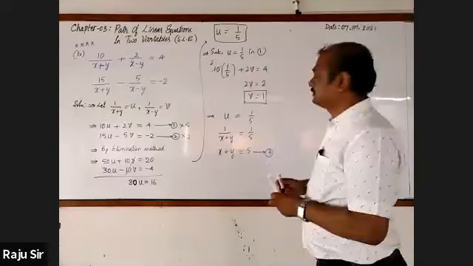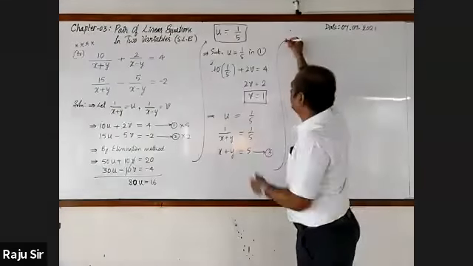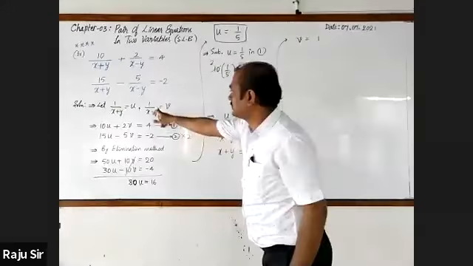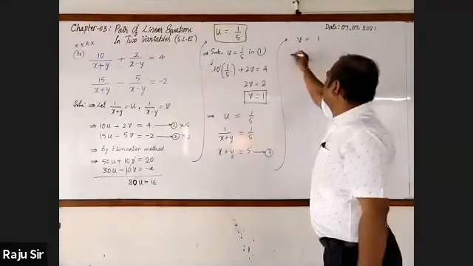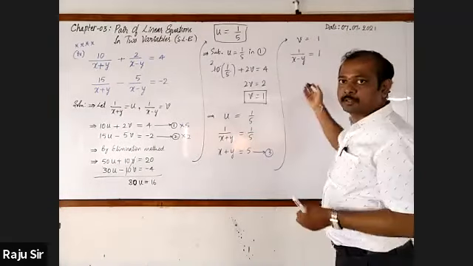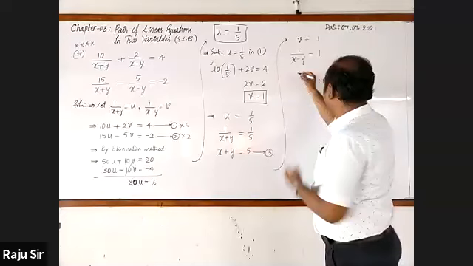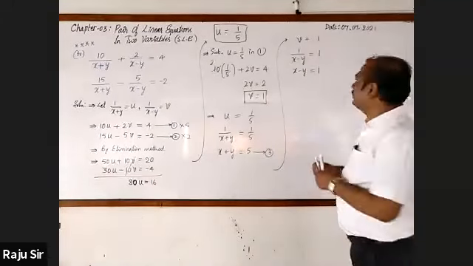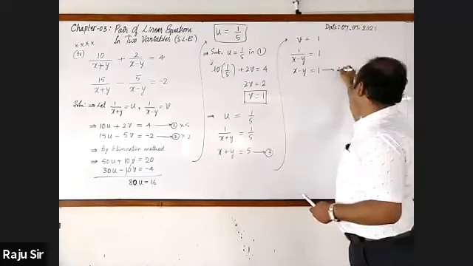Next, let me go for taking V. V is equal to 1 by X minus Y is equal to 1. Cross multiplying or taking reciprocal, X minus Y is equal to 1. You may call it as equation 4.